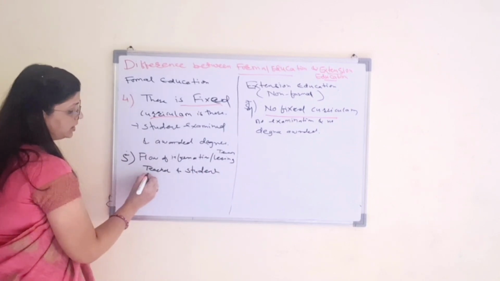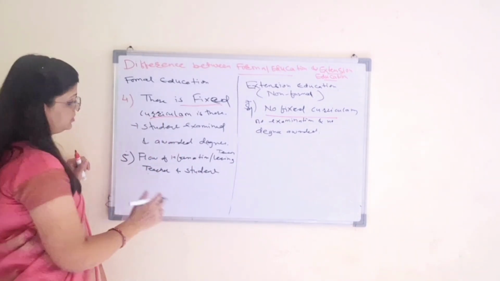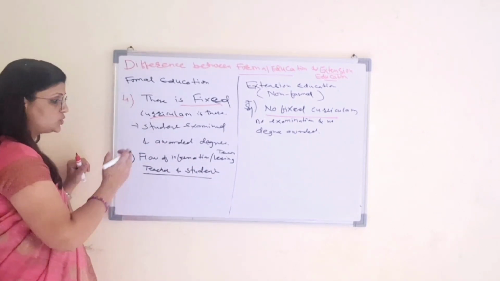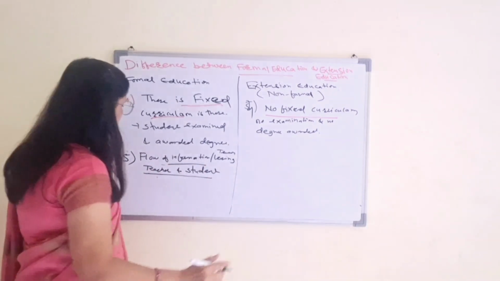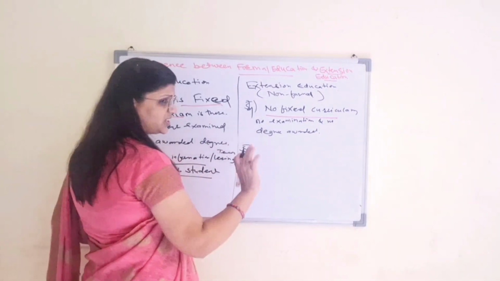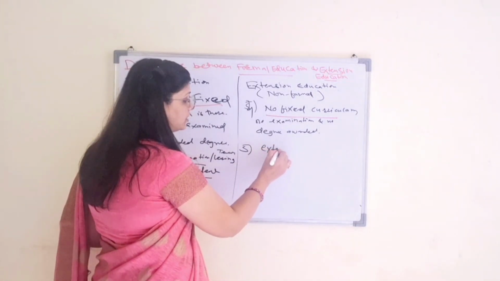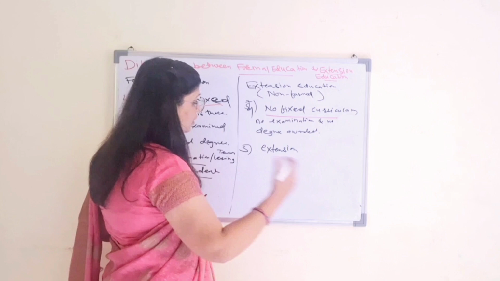Teachers are teaching and students are learning, so that is a one-way flow, from teachers to students. Here there is no such flow. In extension, it is a two-way flow of information.